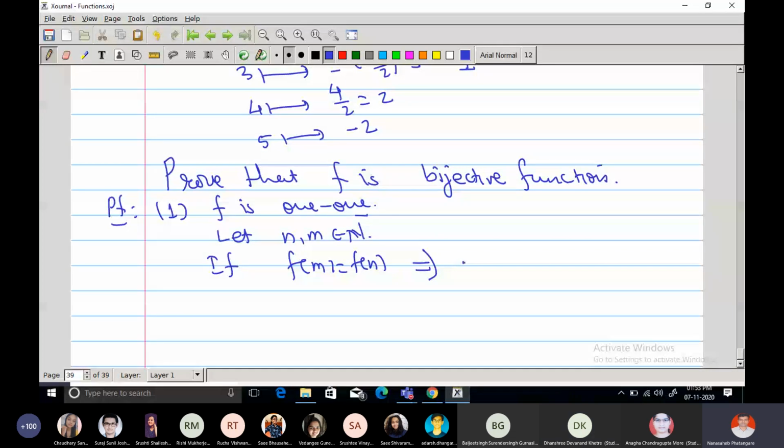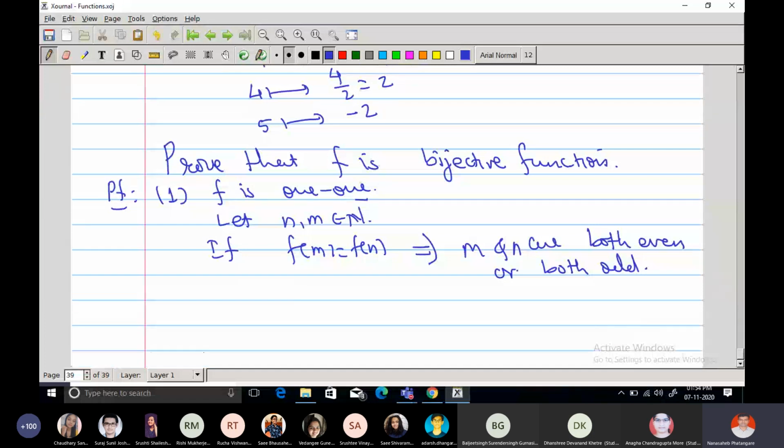But then m and n are both even or both odd, right? If their images are the same, then both are even or both are odd. It is not possible that one is even and the other is odd. Why? If the images of m and n are equal, then it is not possible that m is even and n is odd, or vice versa. Why?